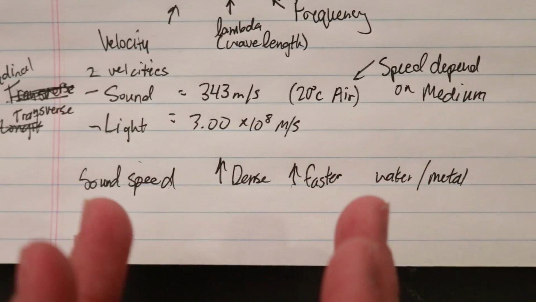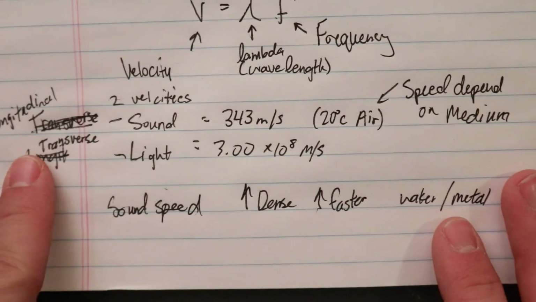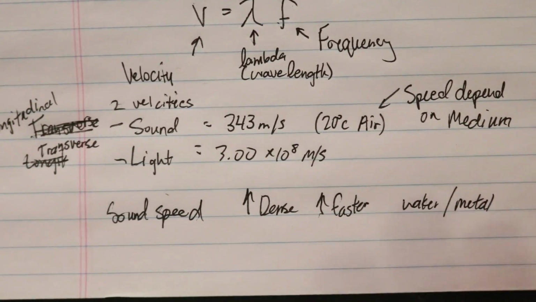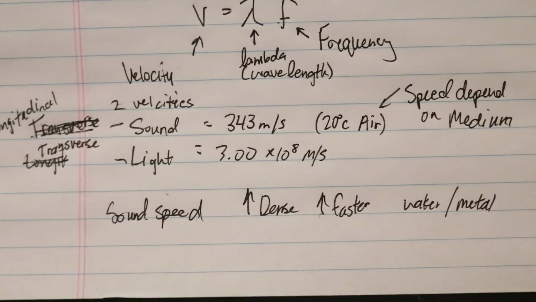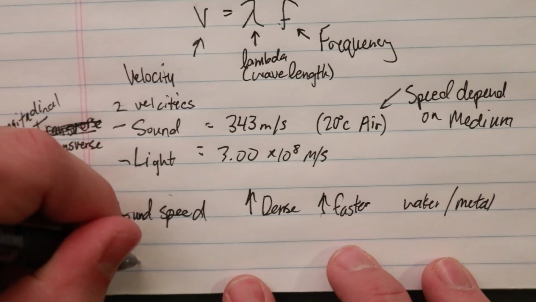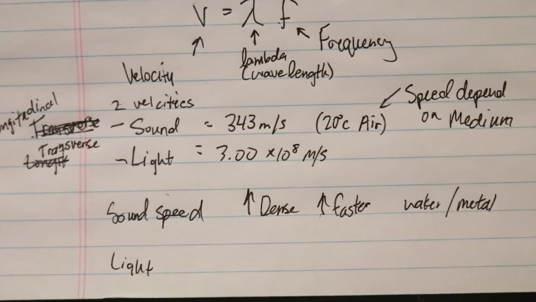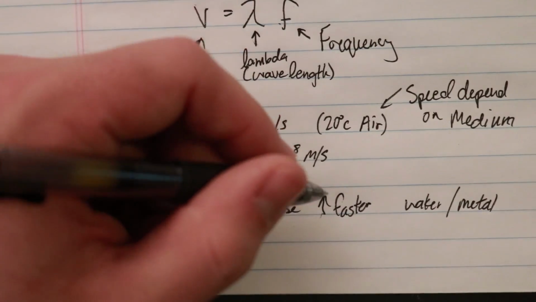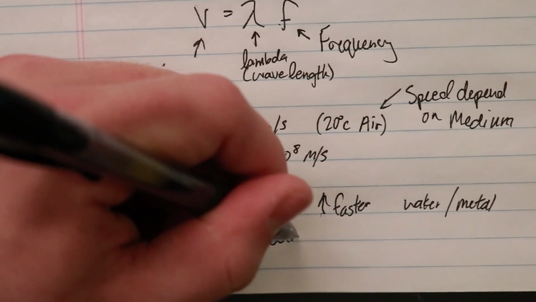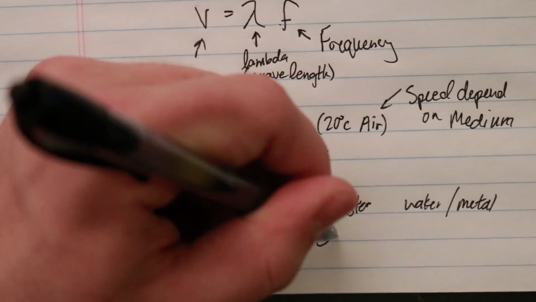Because those molecules are tighter compact and it is a longitudinal wave, the collisions happen faster, so sound is able to travel faster. Light is different. So sound travels better in solid objects.